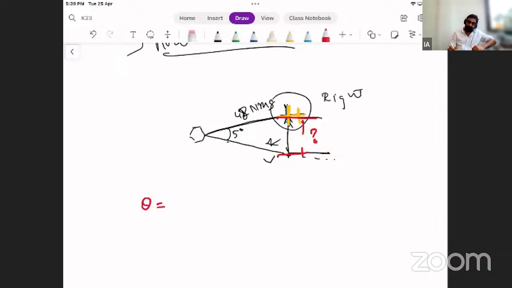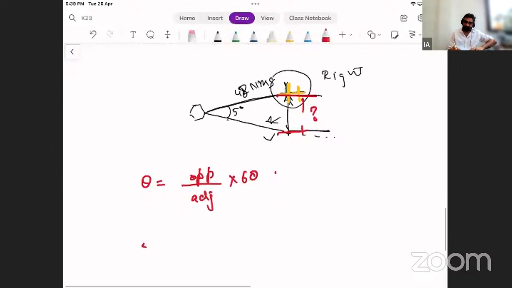Whatever I have, theta is equal to opposite upon adjacent into 60. This is the best formula, students. It comes to you. So theta is 5 degrees is equal to opposite. I have to find the opposite of the angle.